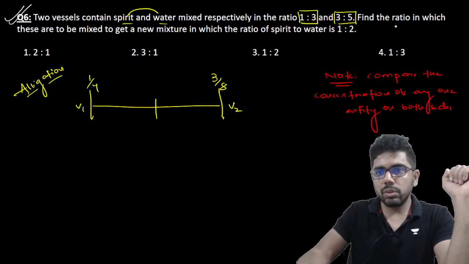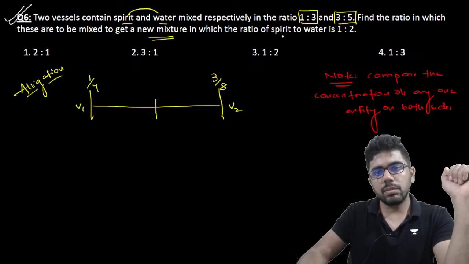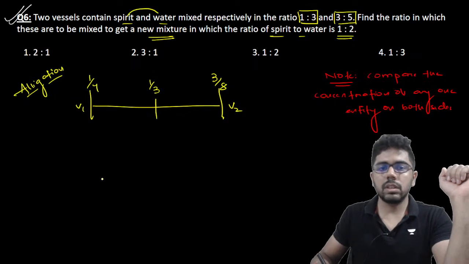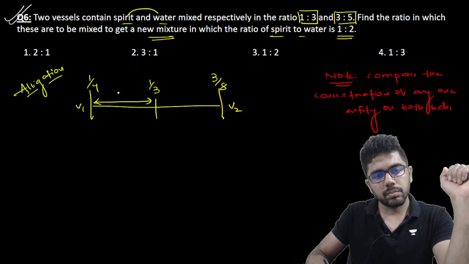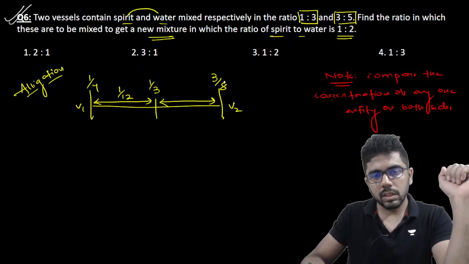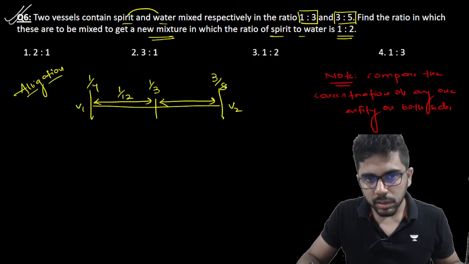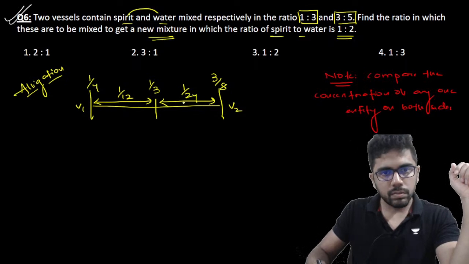So in what ratio should they be mixed, such that you get a new mixture where the ratio of spirit to water is 1:2. That means overall spirit का concentration is 1 by 3. Just take this: 1 by 3 minus 1 by 4. This is 1 by 12. And then 1 by 3 minus 3 by 8. So 24 अगर करोगे ये 9 by 24, 8 by 24. So this is 1 by 24.